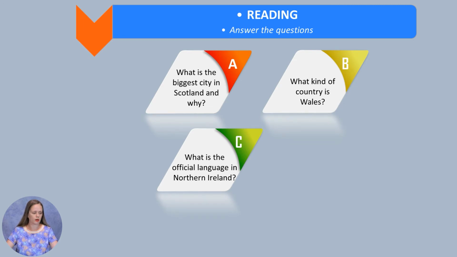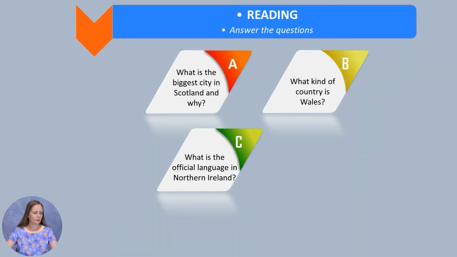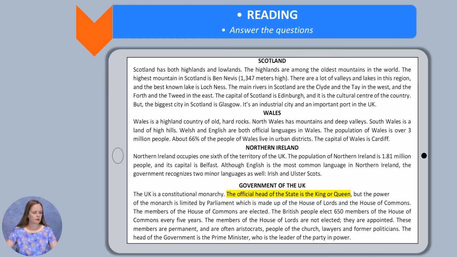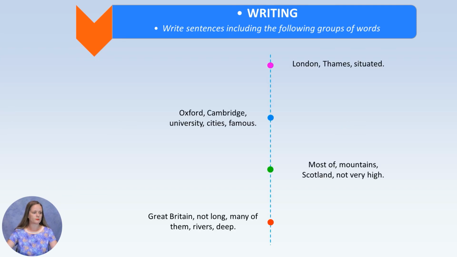Let's check for the answer in the text. So English is the most common language in Northern Ireland, but the government recognizes 2 minor languages as well, Irish and Ulster-Scots. And the 4th question is, who is the head of the state in the UK? The official head of the state is the king or queen. Okay, so good answers.